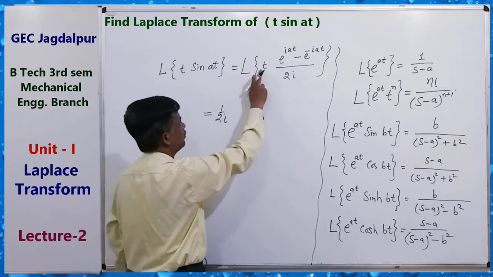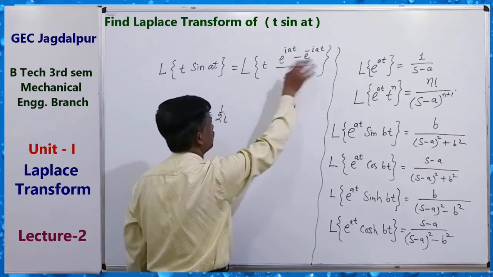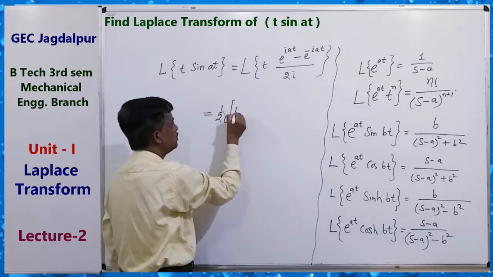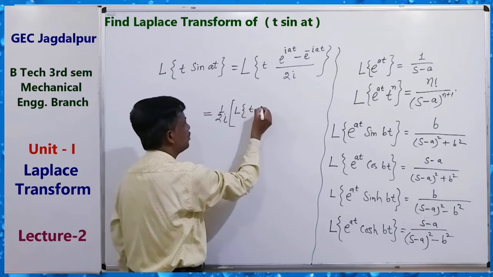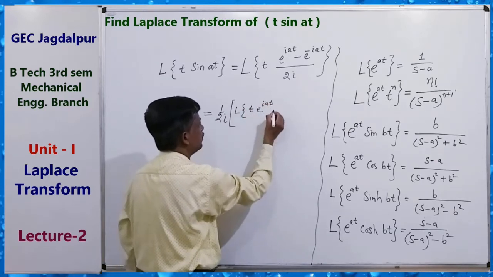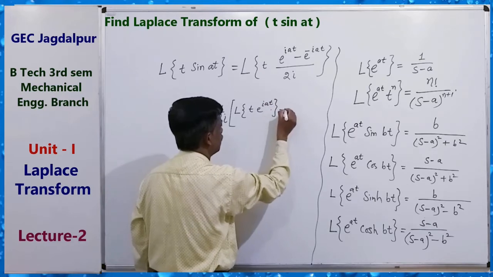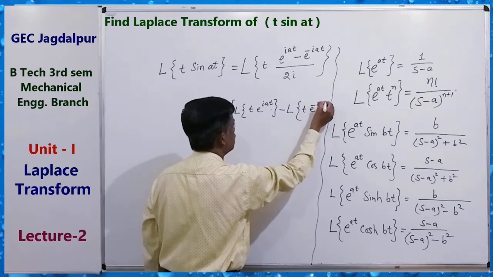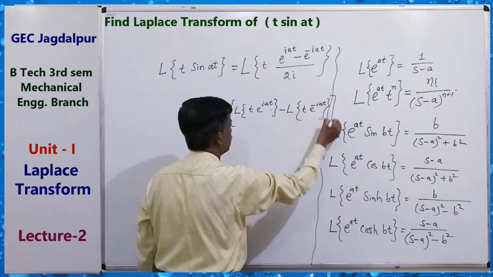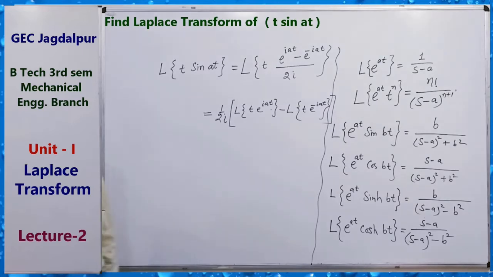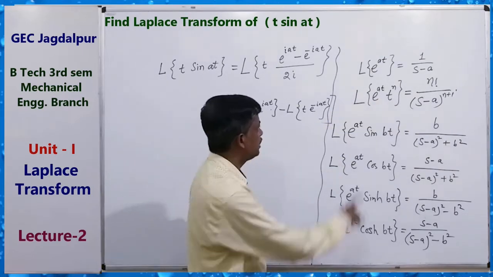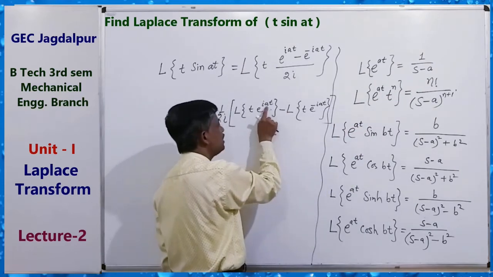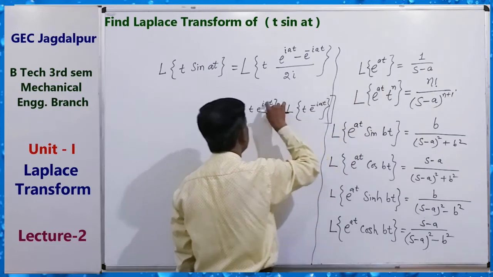Clear? Now t into this product, and distribute by using the linear property. So we get Laplace transform of t e to the power iat minus Laplace transform of t e to the power minus iat. By using this property, here t power n is t power 1, and e to the power iat means a is replaced by ia.